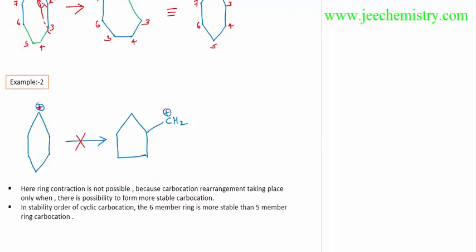This is a 6-member ring carbocation. It will become a 5-member ring carbocation. But the 6-member ring carbocation is more stable than the 5-member ring carbocation. If this hydrogen is there, this hydrogen will shift to this position and the carbocation will come to this position. So the 6-member ring carbocation is more stable than the 5-member ring carbocation. That's why this will be more stable than this compound. So ring contraction is not possible in this structure.